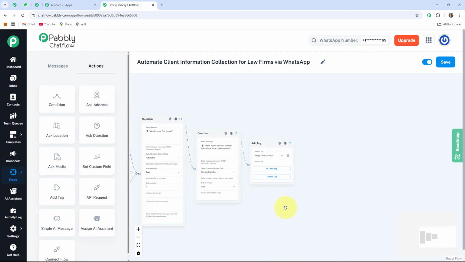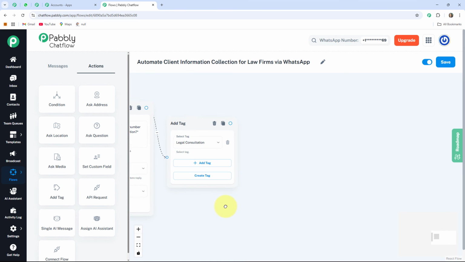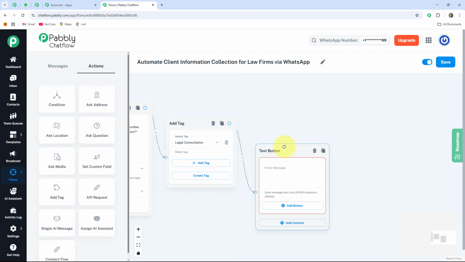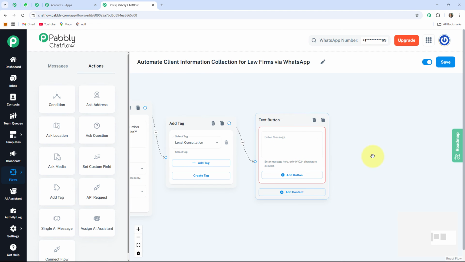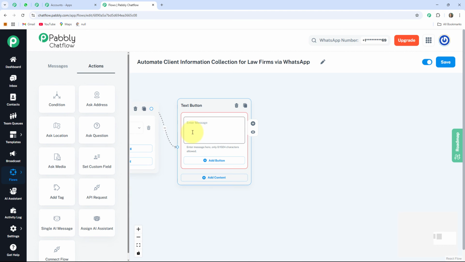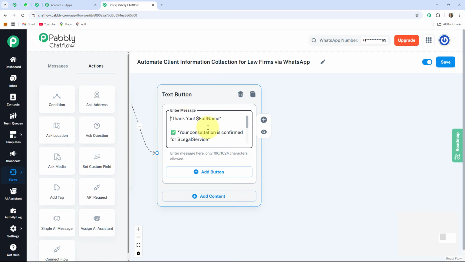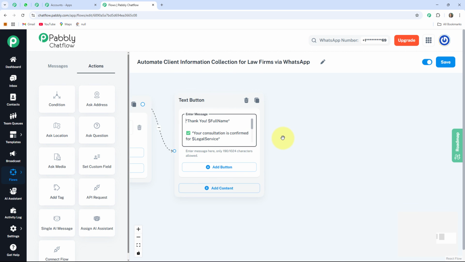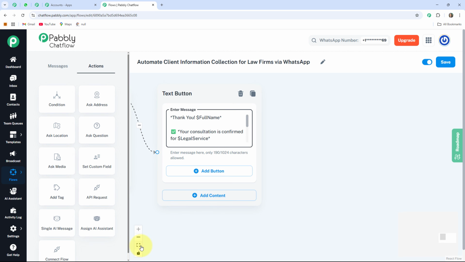Here it is connected. Now, after this step, at last, I want to write one confirmation message for my users. For that, I am clicking on this circle, dragging a line, and choosing content type as text plus button. It will provide me one box where I am going to write my response message. Here I write, thank you, with dollar symbol full name. You can see I'll use this dollar symbol here because with the help of this symbol, my bot will respond to my user by their name. This symbol will make the custom field dynamic, before legal service also. After that, now our flow is completed.